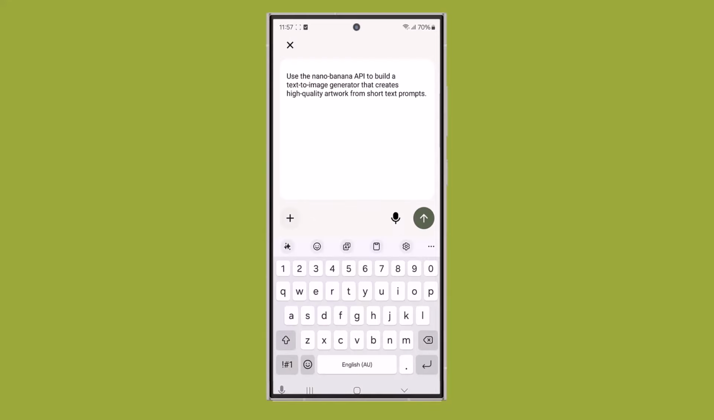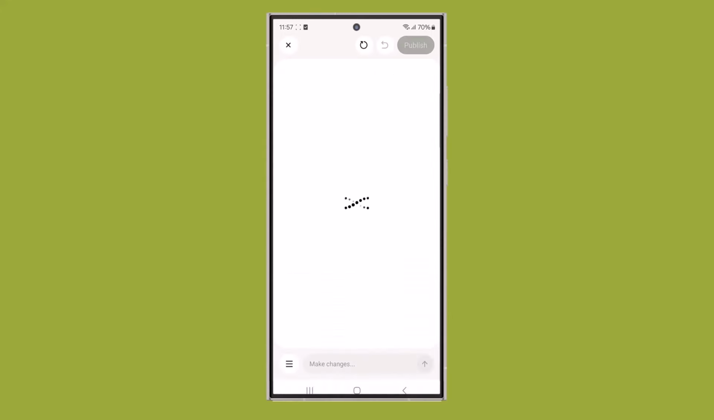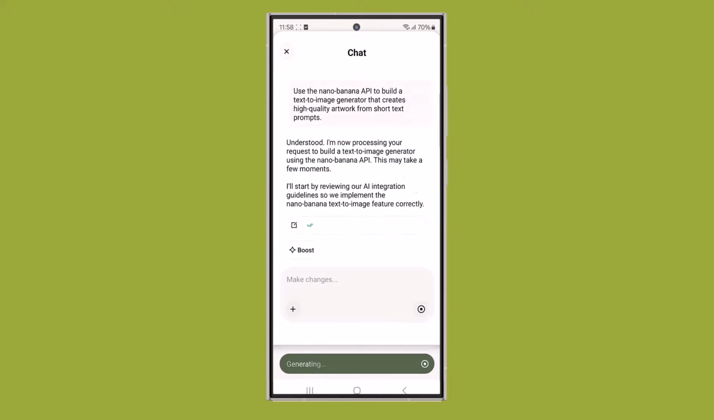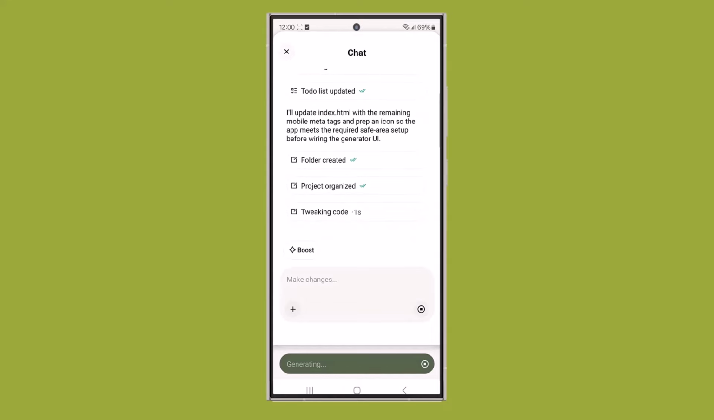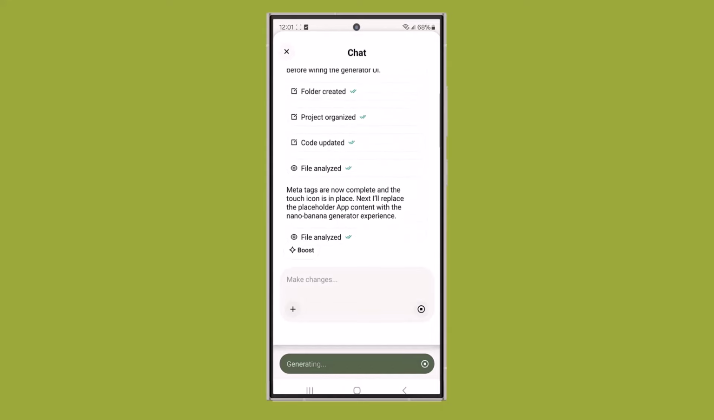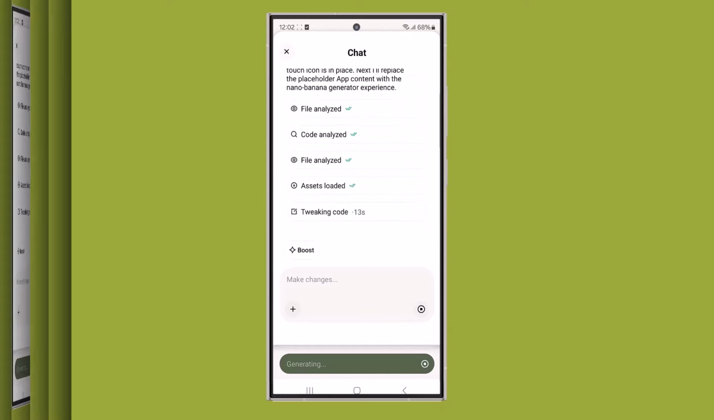So here, I've just entered my prompt: Use the Nano Banana API. You can see the accept button right below. Just click it, and YouWare instantly starts generating all the next steps for you. It literally builds the whole thing on its own. No coding, no setup. And now, YouWare has opened the Nano Banana Studio.